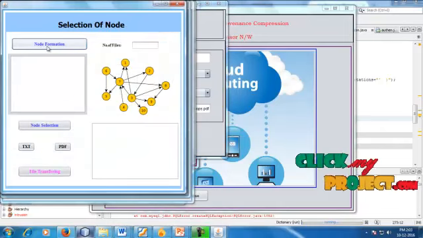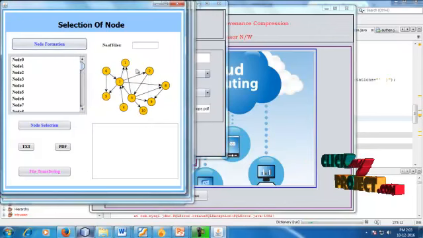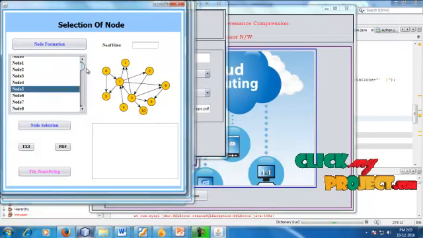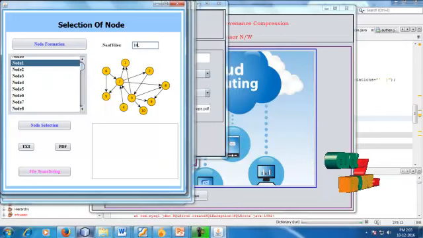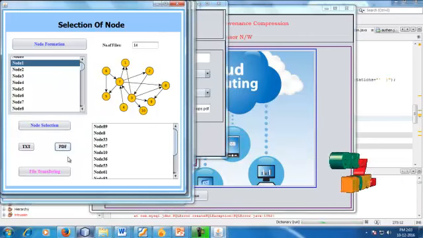So go for selection. This is the selection node. So creating the number of nodes, 100. These are the 100 nodes. So the count for splitting files is 14. So here choosing the 14 particular files. These are the PDF files.